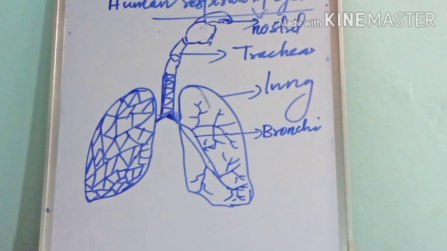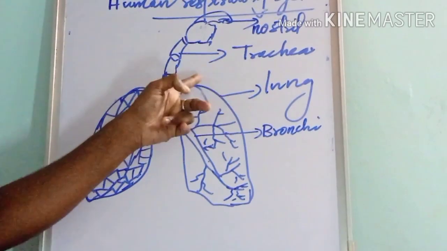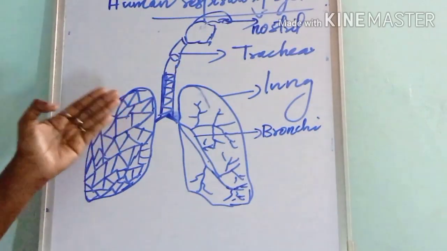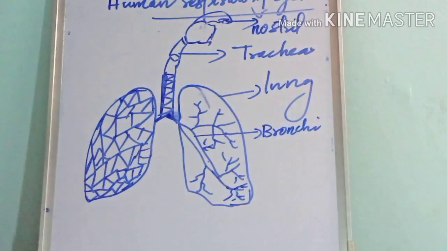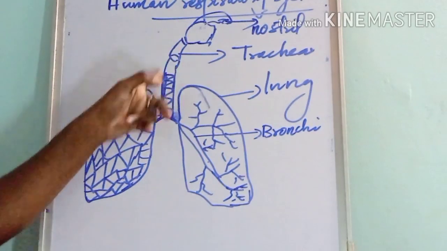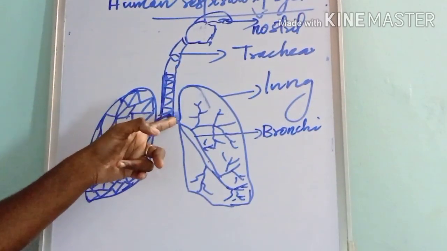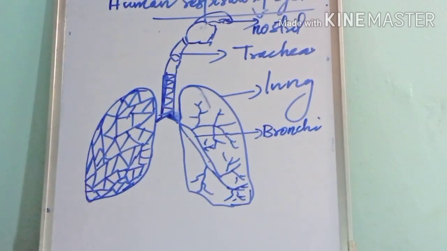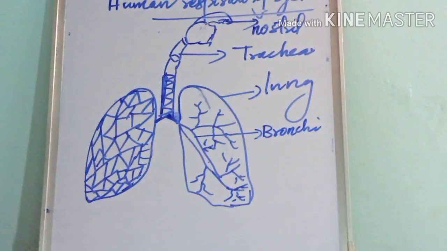Then the trachea divides at the lower end into narrow tubes called bronchi. At the lower end, the trachea further divides into different branches, and these are called bronchi.